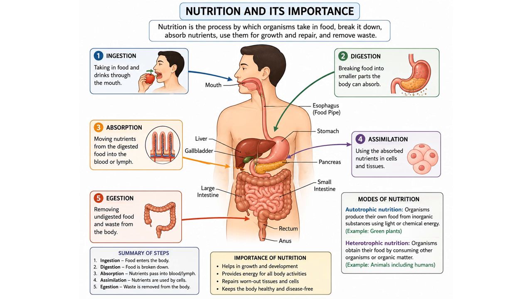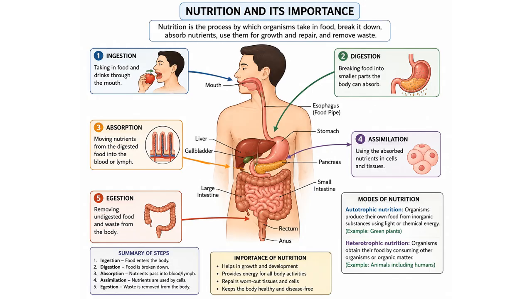Absorption moves nutrients from digested food into the blood or lymph. Assimilation is the use of absorbed nutrients by cells and tissues. Egestion removes undigested food and waste from the body.